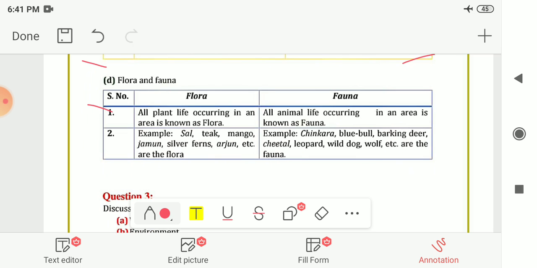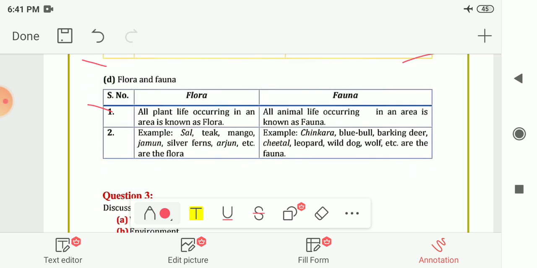Next is between flora and fauna. So all plant life occurring in an area is known as the flora. And all animal life occurring in an area is known as the fauna. The examples of flora given are sal, teak, mango, jamun, silver ferns, arjun, etc. And chinkara, blue bull, barking deer, cheetal, leopard, wild dog, wolf are examples of fauna.